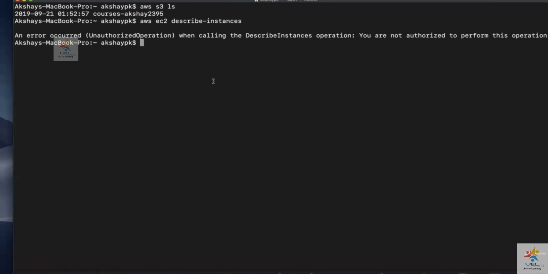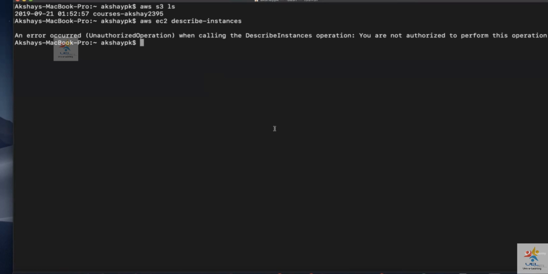So right now we created two users. We went ahead and created a group called HR team, and then we added the users to that group. We attached Amazon S3 full access to that group. So members of that group will be able to access the AWS S3 service. Once they have done that, we went ahead and installed the AWS CLI, configured it, and then tried our APIs.